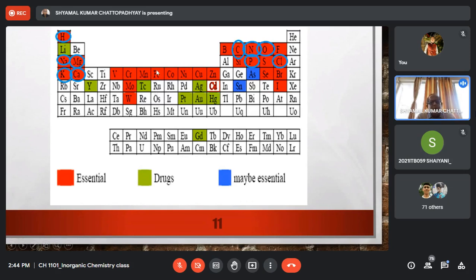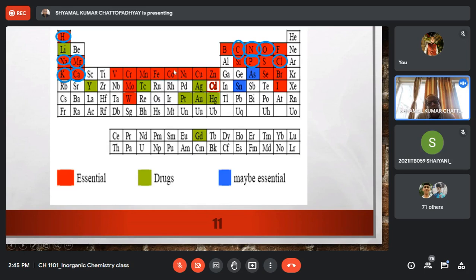iron, ruthenium, osmium, only iron is essential. Ruthenium, osmium are not essential, but some ruthenium compounds are at very advanced stages of application as anti-cancer compounds, and they are gradually going to replace the platinum compounds, which are now being medicinally used for anti-cancer activity. So only iron is essential, and ruthenium has tremendous prospective medicinal application in cancer chemotherapy.